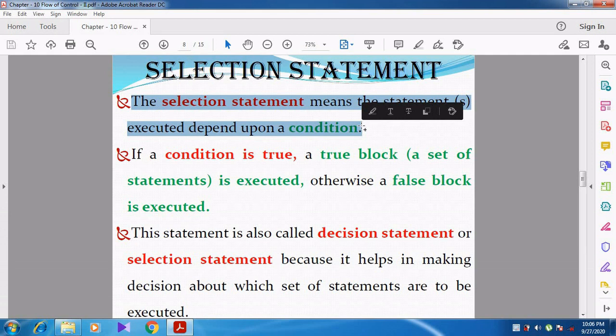See, for example, you are going with your parents to a textile shop. Students used to purchase dresses for the Deepavali function. Just take a real-time example. You are going with your parents, or some of them go on their own, and they purchase the dresses.